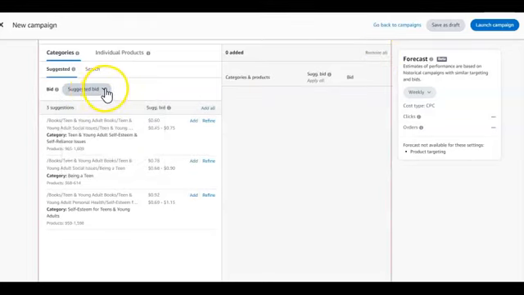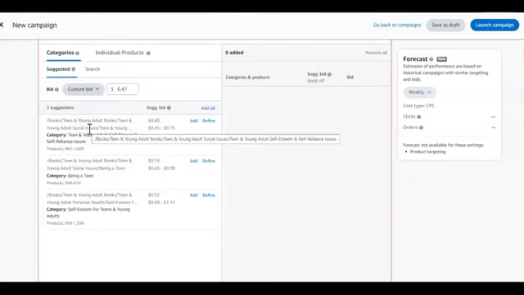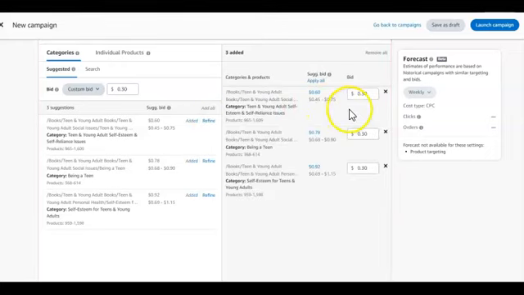Always come down to the suggested bid. Always go with custom bid. We're not going with what Amazon says. We always want to start with ours and test this out. So I always like to start with 30 cents. You can decide to start lower if you so desire, but I always start with 30 cents. So this is my custom bid. So if I now add all, everything here is going to be 30 cents. So you can see how this works.